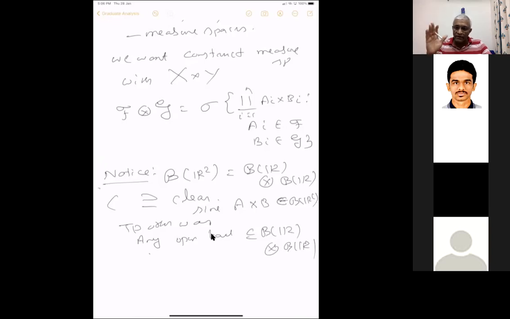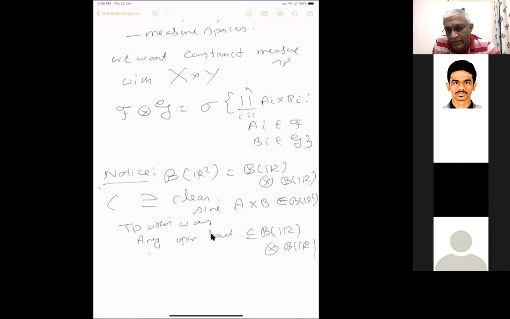You take the union of all those things, which is a countable union, and that will be exactly equal to that circle. But we're not talking about the disjoint union here, right? Why do you want disjoint union? Because any such rectangle will be there. Then you take countable union. This is just a sigma algebra.